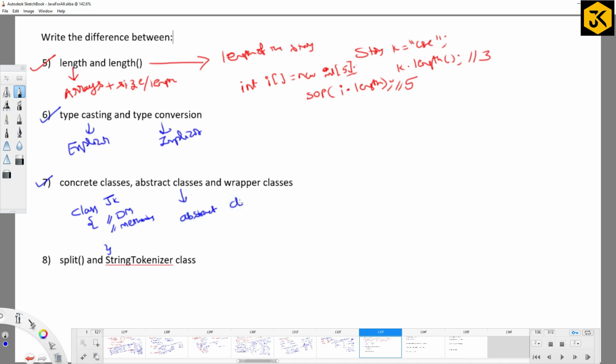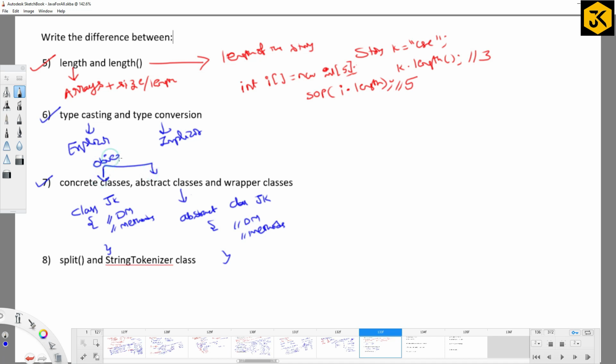Coming to abstract classes, each and every class is going to be prefixed with a keyword called abstract keyword. Abstract class JK followed by any kind of data members and any kind of methods. There is no restriction on it. Does the abstract class contain 0 abstract methods? Yes. So in what situation can we go with that? If you don't want to create an object for any kind of class, then I can go for making it abstract. So one difference between the concrete class and abstract class is what?